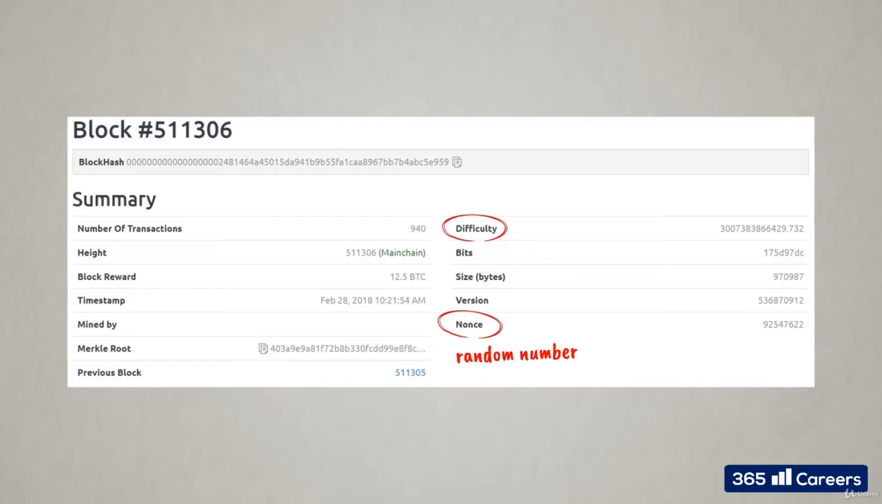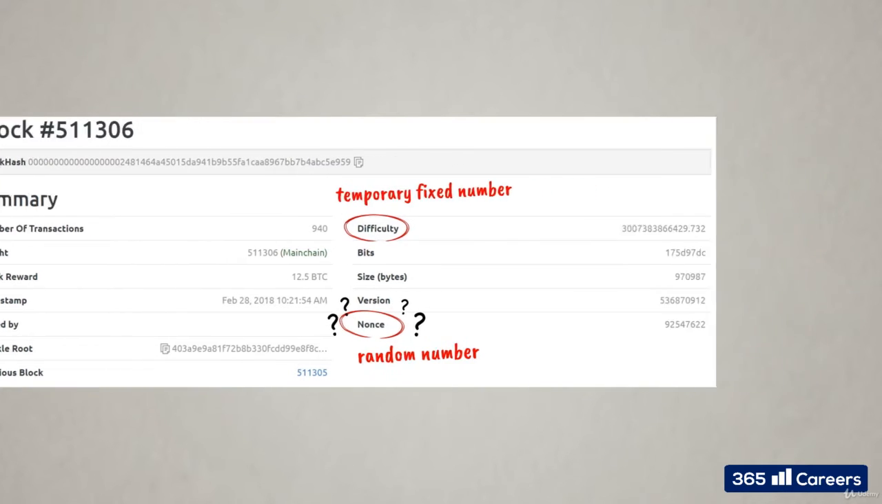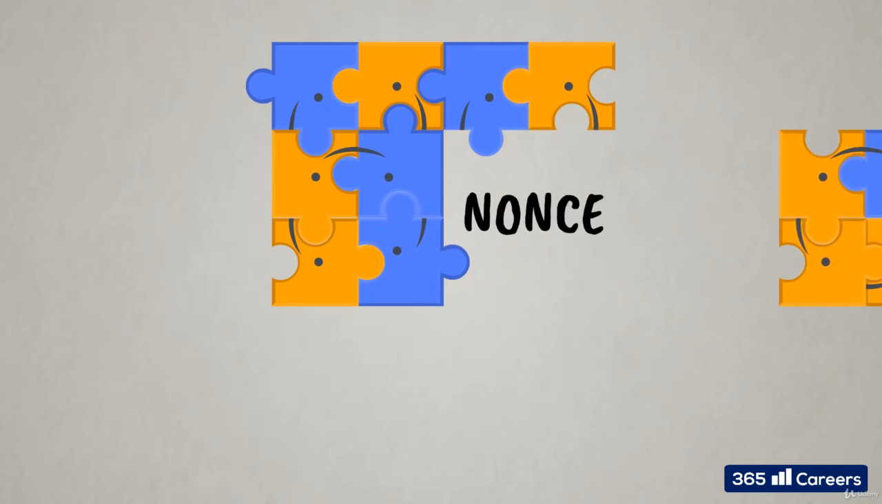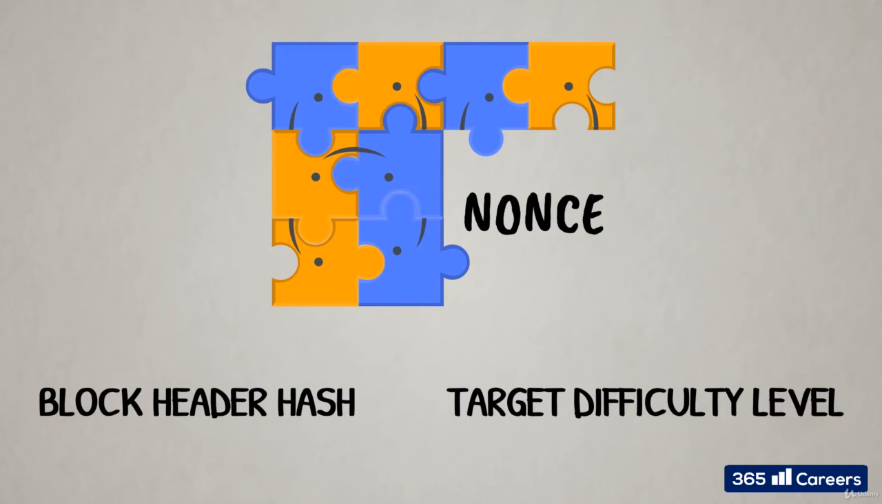The degree of difficulty, on the other hand, is a temporarily fixed number calculated by the Bitcoin protocol that remains constant for 2016 blocks, or approximately 2 weeks, a period set by the system after which it is adjusted. When a miner starts building or mining a block, like the one we see here, all the parameters are known except for the nonce. The nonce is the missing piece of the puzzle that needs to be found and plugged in, so that the resulting block header hash is less than the target difficulty level.